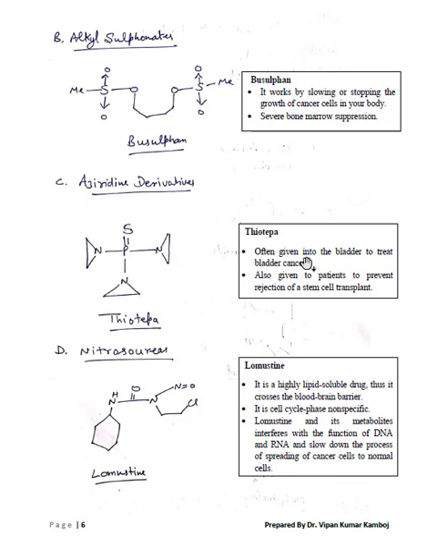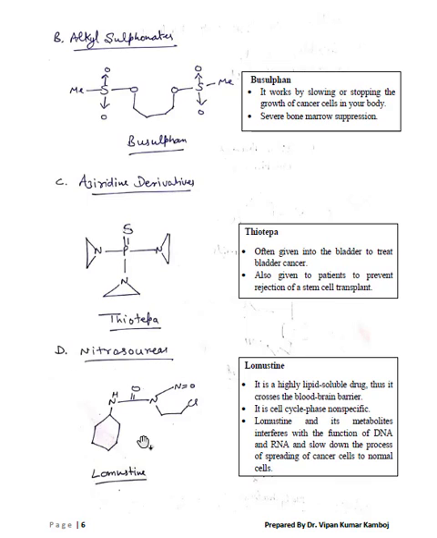It is often given into the bladder to treat bladder cancer. It is also given to patients to prevent rejection of stem cell transplant. That means it can be given to patients who are undergoing stem cell transplant treatment.